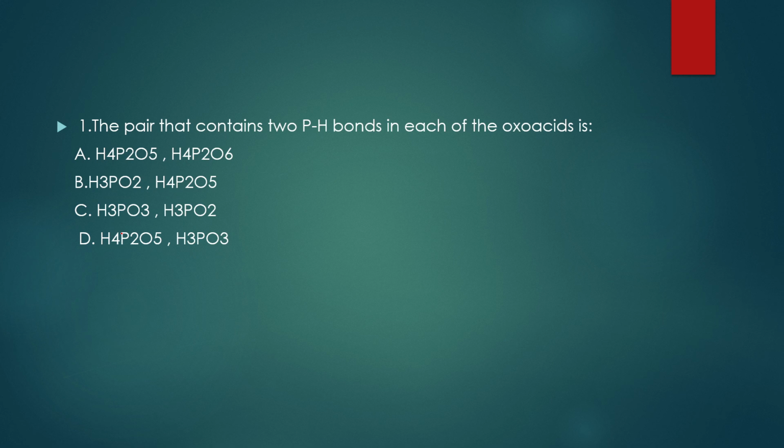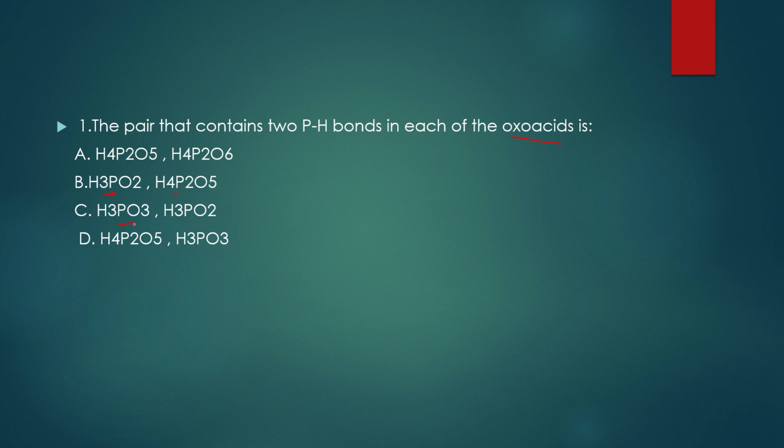Whenever you are having a question regarding oxo acids, first simple trick is, if you are having a compound with only one phosphorus, then you have to write one P double bond O bond.